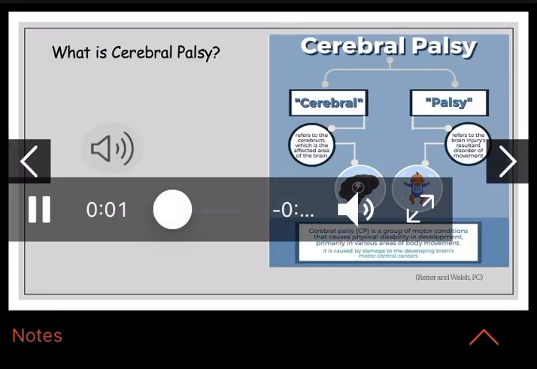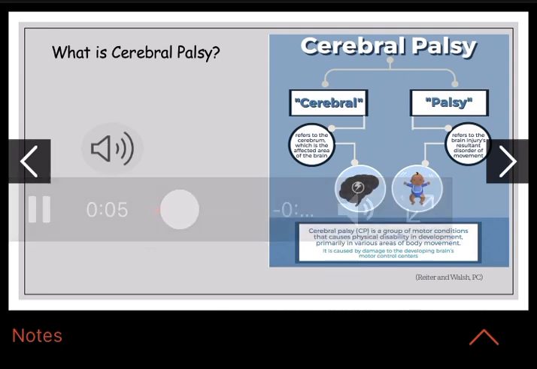What is cerebral palsy? Cerebral palsy is combined from two different words. Cerebral refers to the cerebrum, which is the affected part of the brain, and palsy refers to brain injury resulting in a disorder of movement. Cerebral palsy is a group of motor conditions that causes physical disability in development, primarily in various areas of body movement. It is caused by damage to the developing brain's motor control centers.